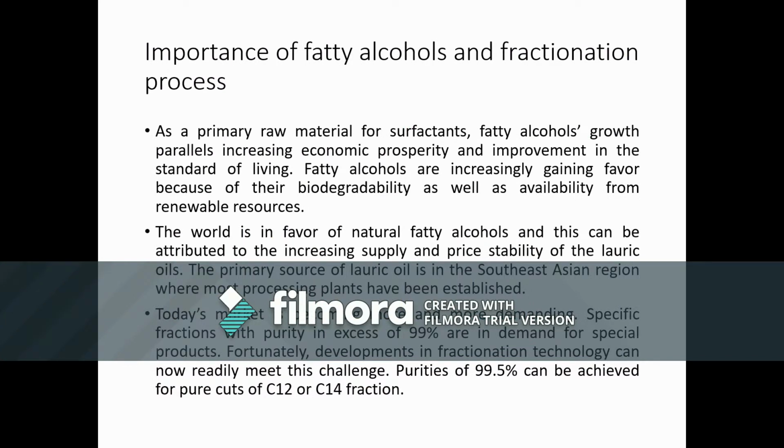Importance of fatty alcohols and the fractionation process. As a primary raw material for surfactants, fatty alcohols' growth parallels increasing economic prosperity and improvement in the standard of living. Fatty alcohols are increasingly gaining favor because of their biodegradability as well as availability from renewable resources. The world is in favor of natural fatty alcohols, and this can be attributed to the increasing supply and price stability of lauric oil.